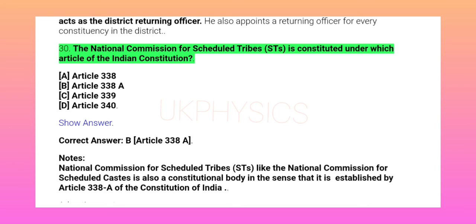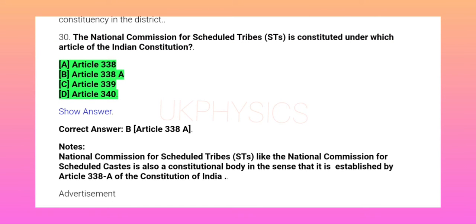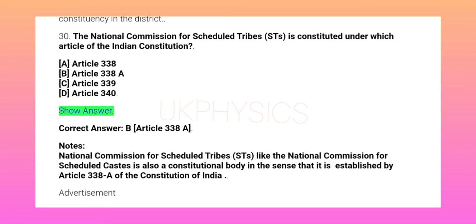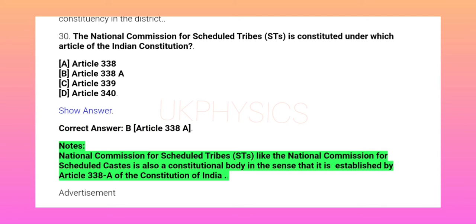30. The National Commission for Scheduled Tribes (STs) is constituted under which article of the Indian Constitution? A. Article 338, B. Article 338A, C. Article 339, D. Article 340. Show answer. Correct answer B. Article 338A. Notes: National Commission for Scheduled Tribes (STs), like the National Commission for Scheduled Castes, is also a constitutional body in the sense that it is established by Article 338A of the Constitution of India.